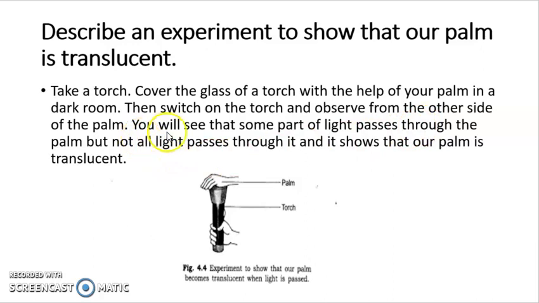You will see that some part of light passes through the palm, but not all light passes through it. And this shows that our palm is translucent. You have to perform this activity. This is your palm. You will switch on the torch and some of the light can be seen here. And this shows that our palm is translucent in nature.